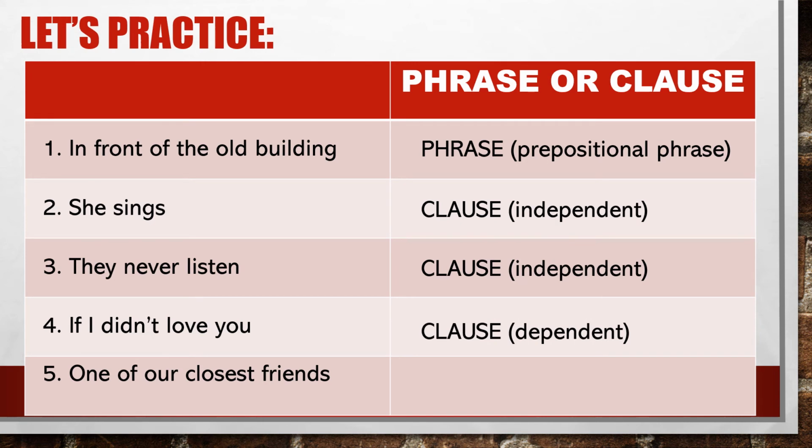It's a dependent clause. It has a subject, I, and the verb didn't love, but it doesn't express a complete thought. Number 5, one of our closest friends, is a phrase. This is a noun phrase because it talks about the noun friends.